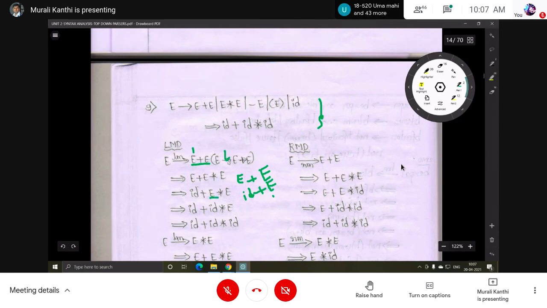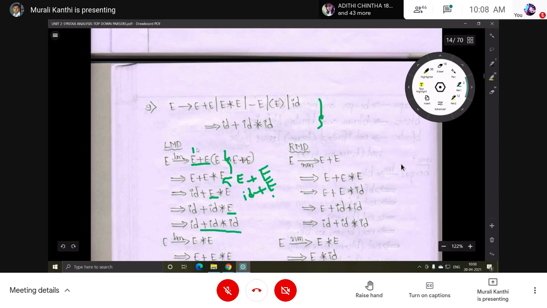Here these two steps are wrong: E plus E, first one okay, then the second step is wrong. This one is the leftmost non-terminal, and it is replaced by ID, then the E next to it stays as it is. So from this leftmost non-terminal E, now this E can be replaced by E star E, giving ID plus E star E. Now this is the leftmost non-terminal, replaced by ID star E. Next, this one is the leftmost non-terminal. So finally we got this input string.